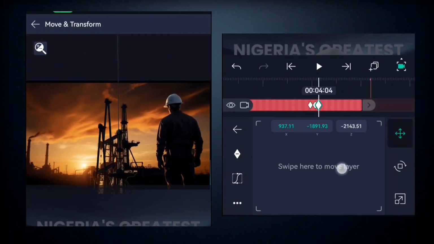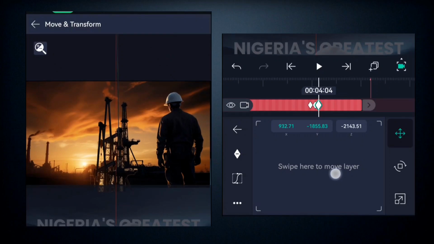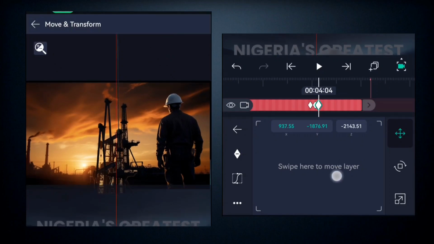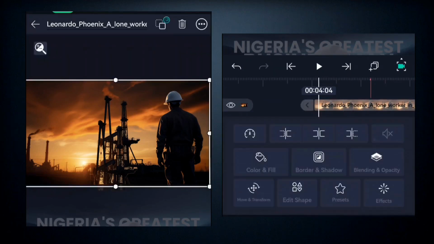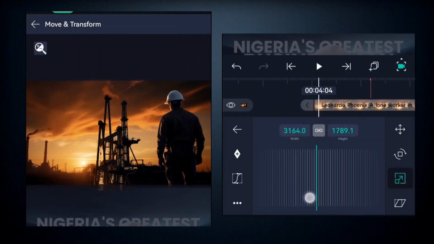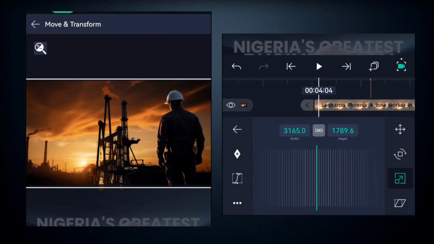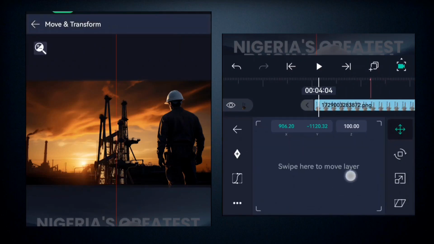You see that? So make sure it's well placed. Alright, it's important it's well placed so that it gives it a better alignment. Alright, so once you've been able to fix that placement, then you come here and you're going to scale in. Alright, you're going to scale in, and then you come here to the other image and then you adjust it to pan exactly on this other one.